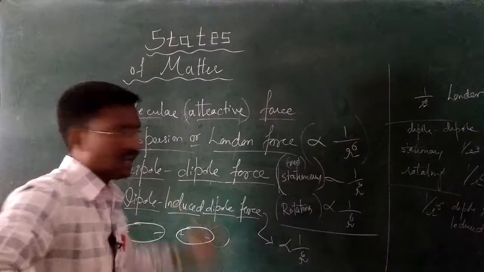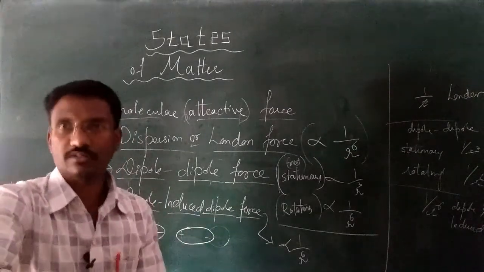One is a dipole and one is an induced dipole. Are you getting the point?